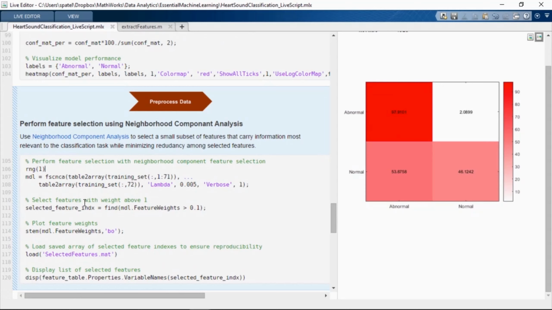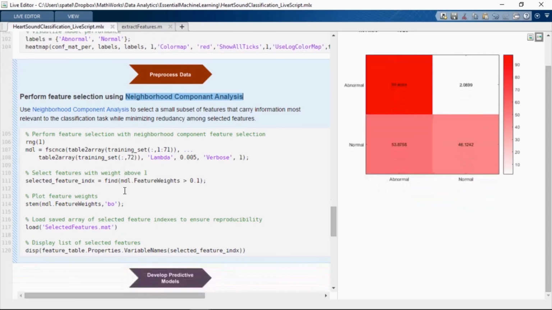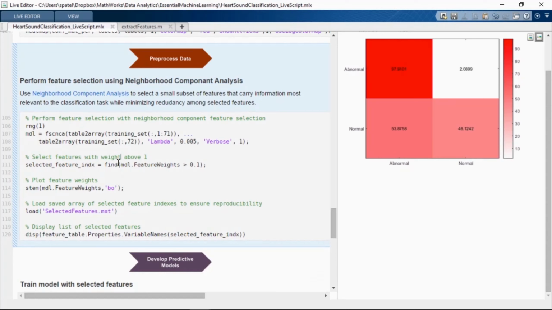In this example, we extracted 71 features. There might be features which are either redundant or not carrying any useful information. So let's go back to the pre-processing step and use a feature selection technique called neighborhood component analysis, or NCA.